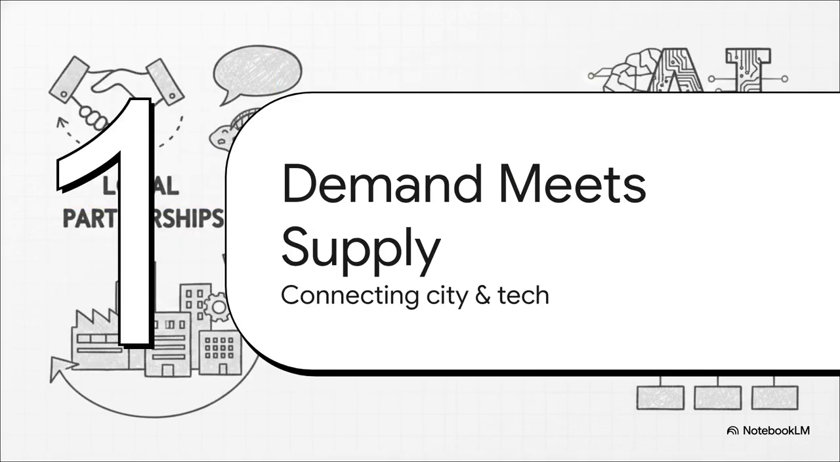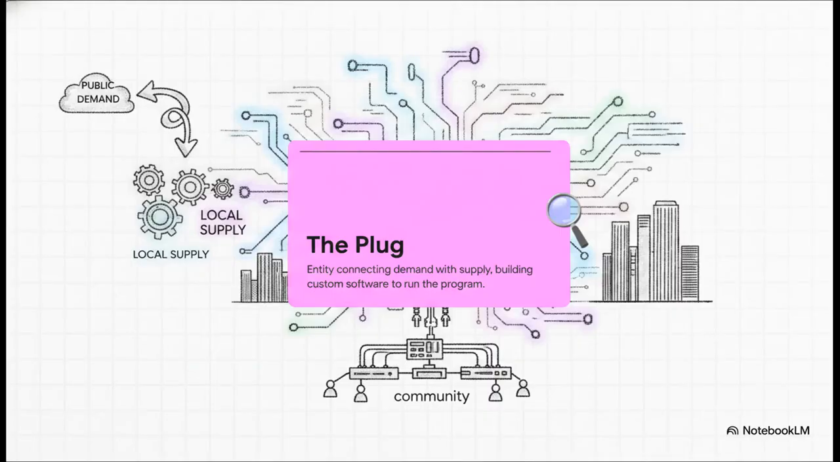Section 1, Demand meets Chamber Supply. This is where we connect yesterday's city budget problems with today's local business solutions. But hold up, before we go any further, we have to redefine what it actually means to be the plug in this ecosystem. Look, culturally, we already know the plug is the person with the hookup, right? The connector. But in our world, you aren't just making a quick introduction and stepping back. No way. You are the entity that connects public demand with local supply. And you build the custom software system that makes the whole program run smoother. You are literally the tech architecture gluing the city and the community together. Without you, the whole connection just falls apart.